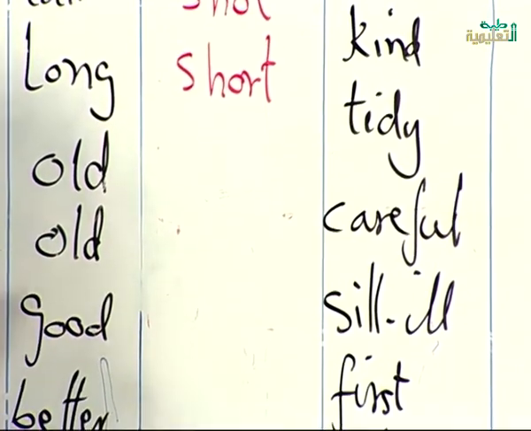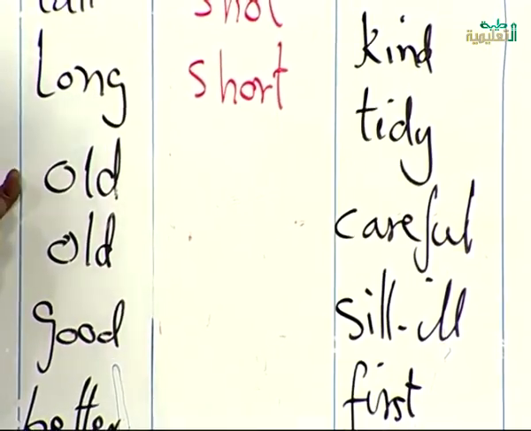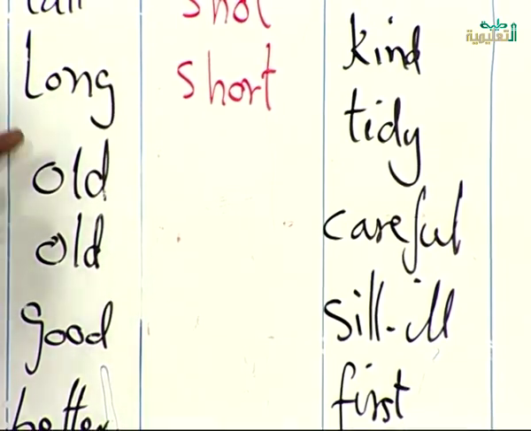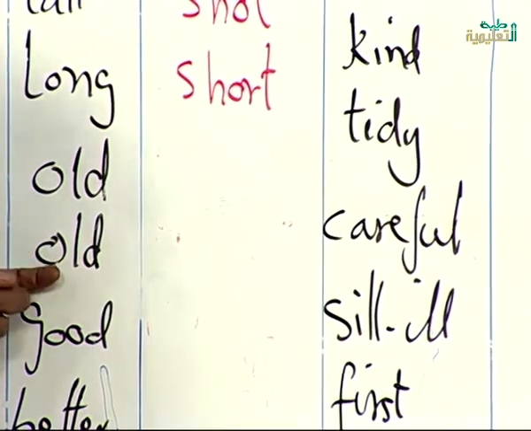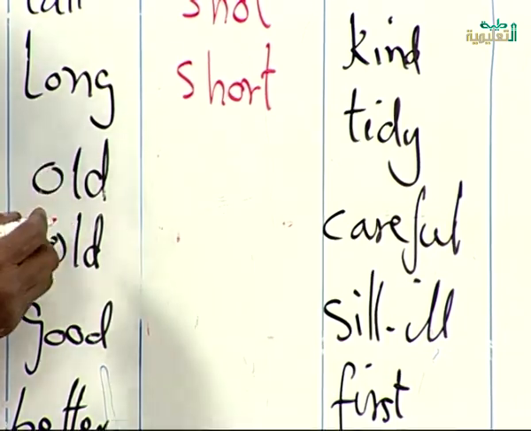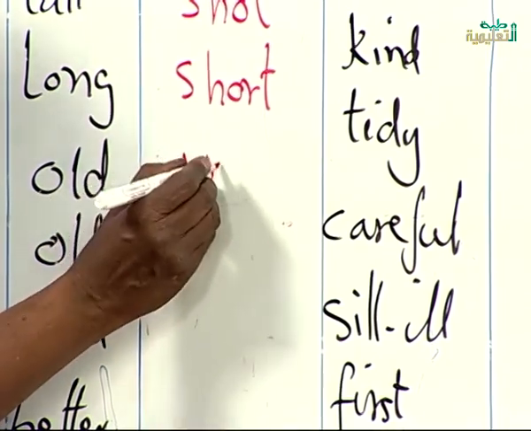Old has two meanings. old معناها عجوز و old معناها قديم. old عجوز we use for animals and human beings, man and woman and girls and something like that. old قديم we use for things. Table, chair, school, anything that is not living, it has no life. Okay, old meaning عجوز, the opposite of it is young.